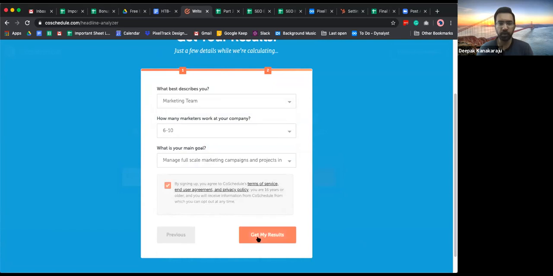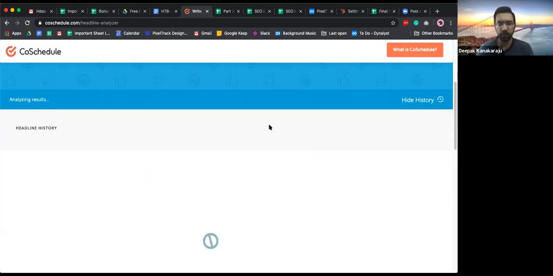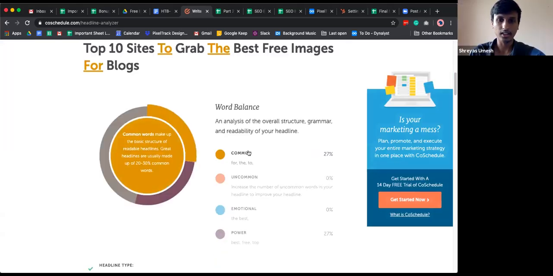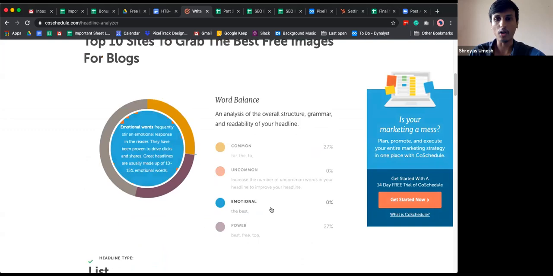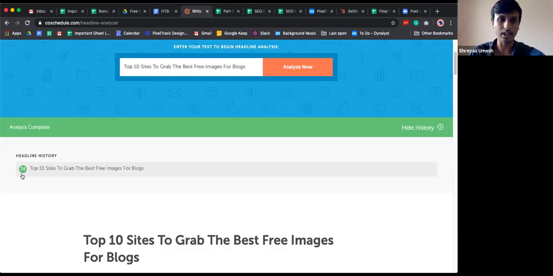I believe CoSchedule is a content marketing tool, but I think they have a free tool. Correct, this is like a lead magnet for them. Yeah, here it analyzes things. It says what are the common words you've used, what are the uncommon words, what are the emotional power words and everything, and it gives you a score of 74 here.